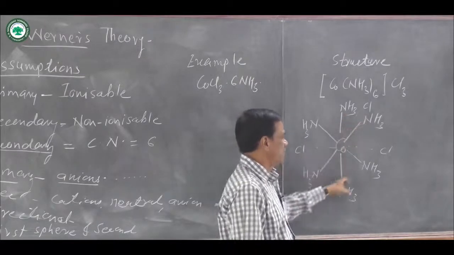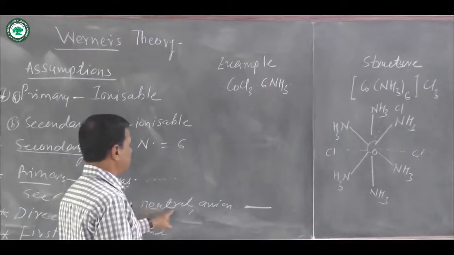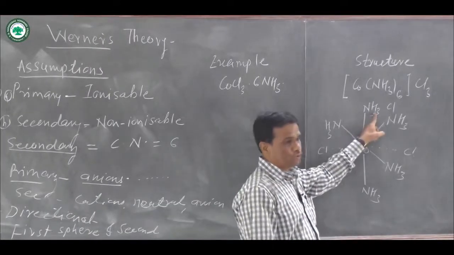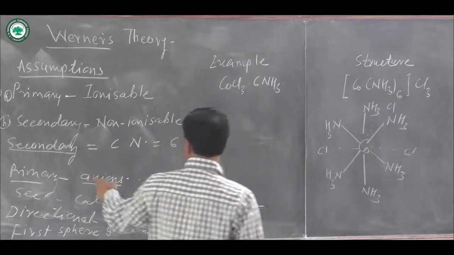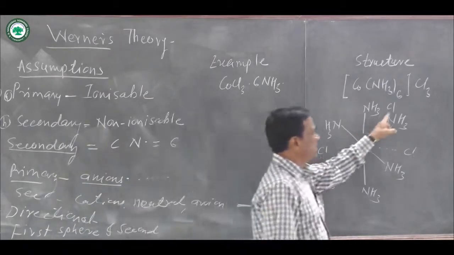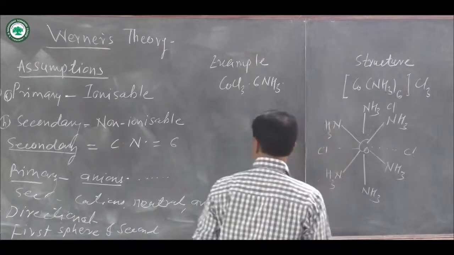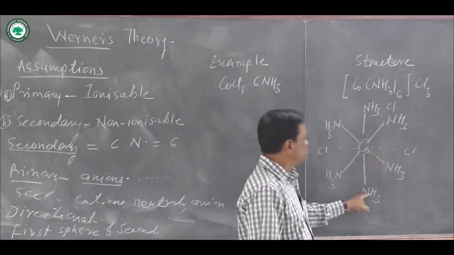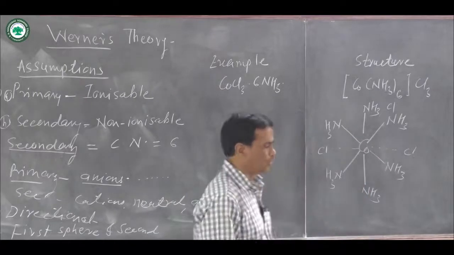In this complex compound, cobalt is at the center position. 6 NH3 ligands are secondary valencies, and secondary valencies are cations or neutral molecules or anions. Here NH3 is a neutral molecule. Then primary valencies are anions and shown by dotted lines. Here primary valencies are 3 Cl- and they are shown by dotted lines, whereas secondary valencies are shown by thick lines. Here these are the thick lines, meaning 6 NH3 ligands are directly attached to the cobalt.